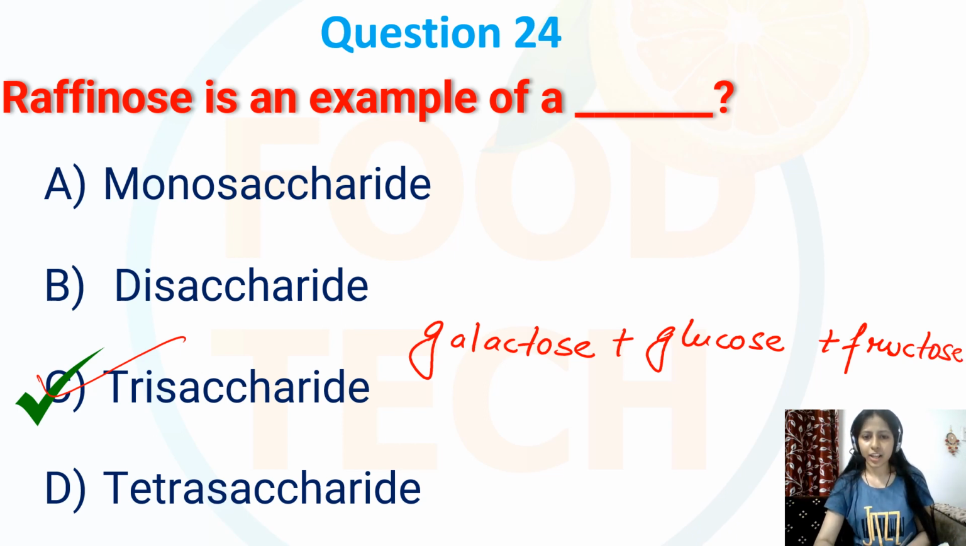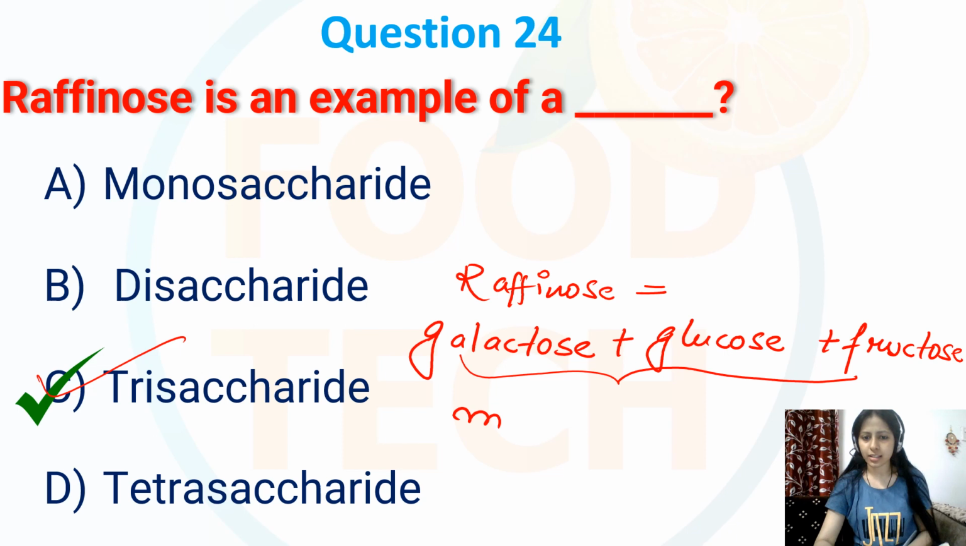Raffinose consists of three sugar units: galactose, glucose and fructose. And we know galactose, glucose and fructose are monosaccharides. So over here my correct option is C, that is, it is a trisaccharide.